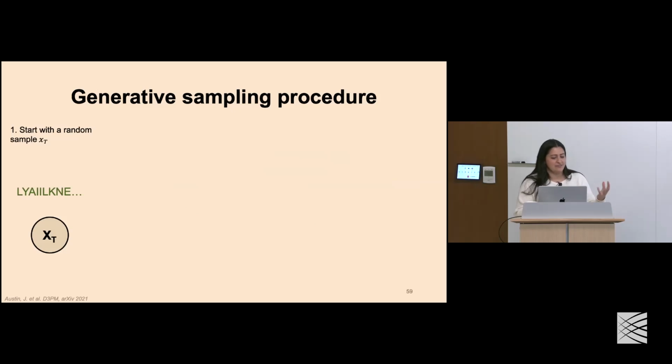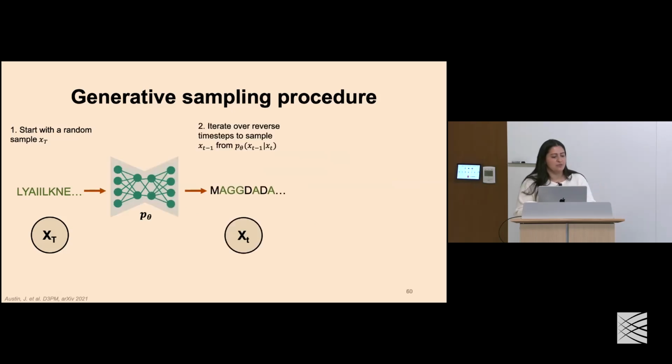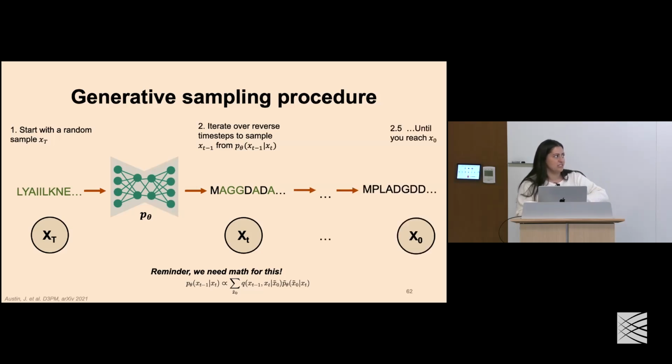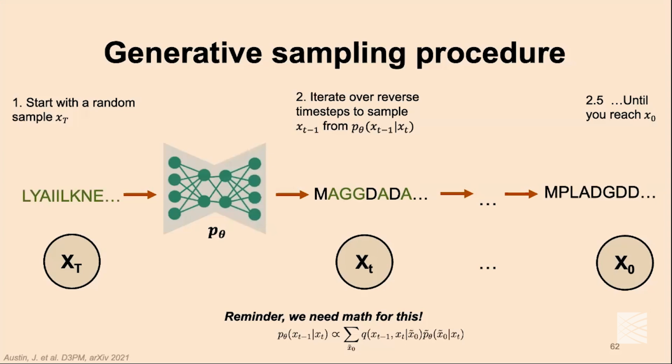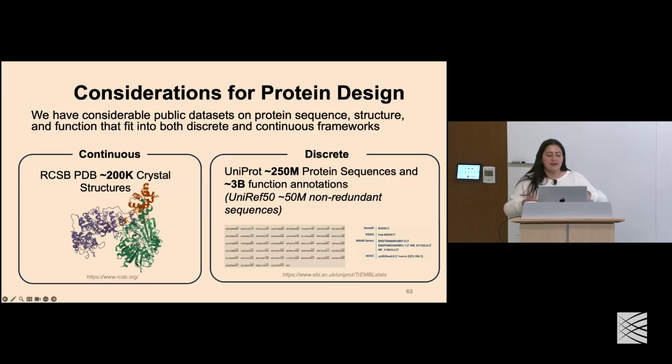Again, we have the same process here of a generative sampling procedure where we start with some random sequence, pass it through a model, and iterate, sampling at inverse time steps. Again, we need a little bit of math for this. We have defined this previously in our loss function, but we're able to do this iteratively until we get a new protein sequence. And now that we've discussed how we can train a continuous diffusion model and a discrete diffusion model,